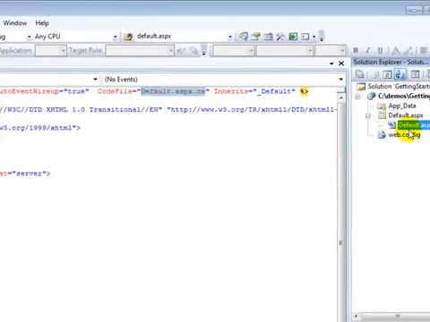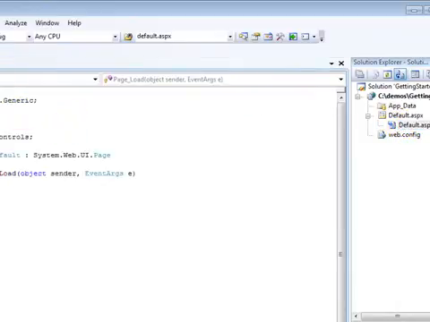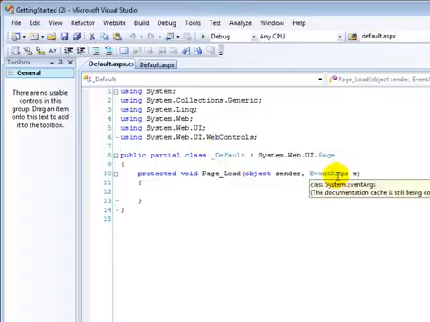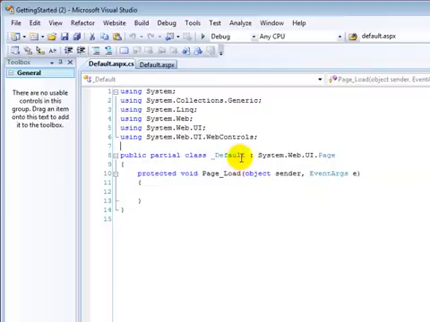In my Solution Explorer, I will select default.aspx.cs. We'll double click on that, and we can come to the file here. We can see that there is a class, public partial class _default. The reason there's an underscore is because default by itself is a keyword. So normally, the class will just be whatever the name of the page is. For instance, if we had a new page called login.aspx, the public partial class would just be called login because that's not a keyword. But since default is a reserved keyword, we have to put an underscore in front of it so that we don't have any confusion.